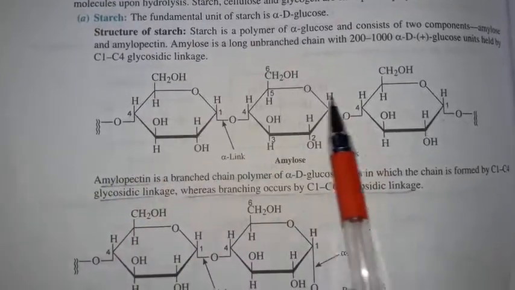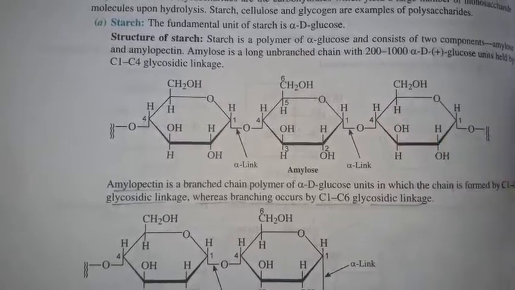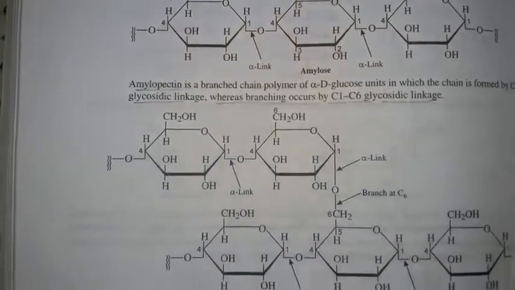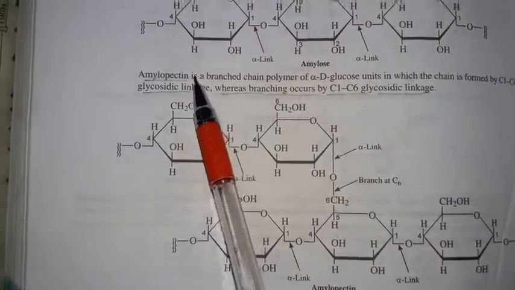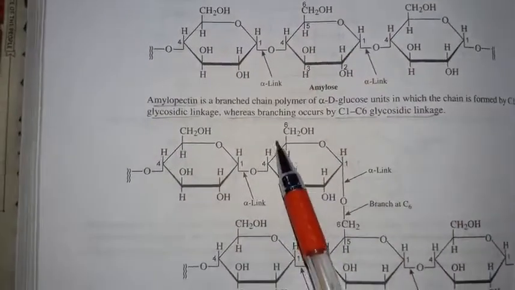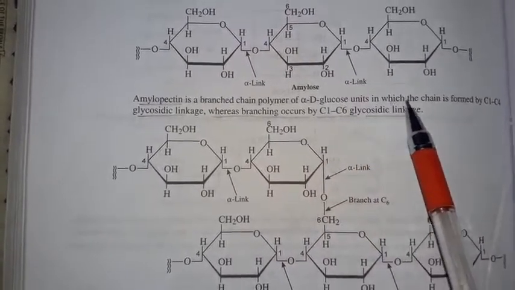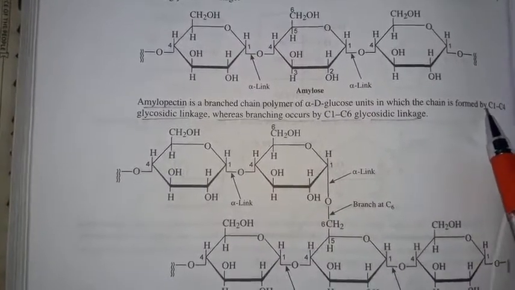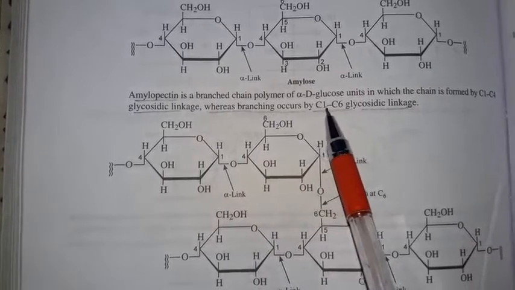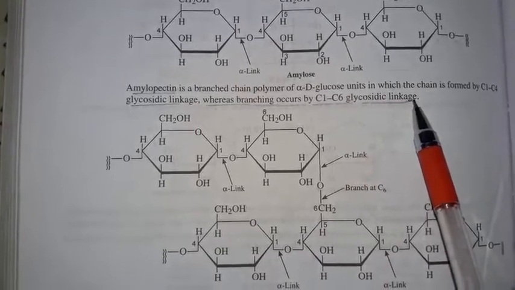So this is the long chain structure, and how many units? 200 to 1000. Okay, so under the second unit of starch, that is your amylopectin. It is a branched chain polymer. Amylose is your unbranched chain polymer, and this is your branched chain polymer of alpha D glucose units, in which the chain is formed by C1 C4 glycosidic linkage, whereas branching occurs at the C1 and C6 glycosidic linkage.